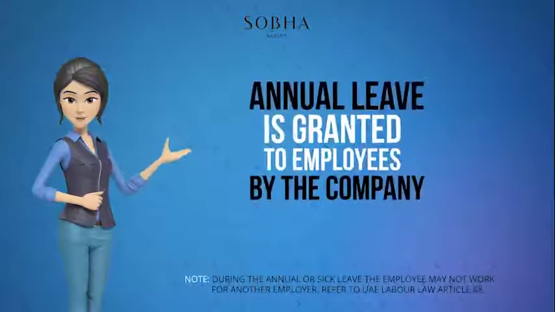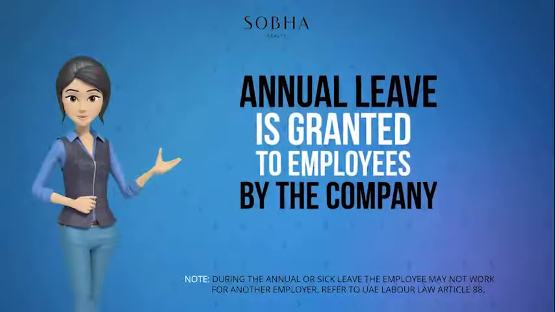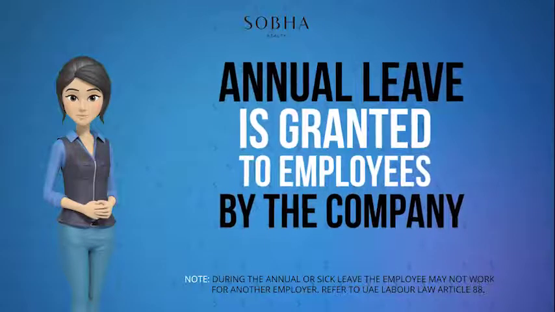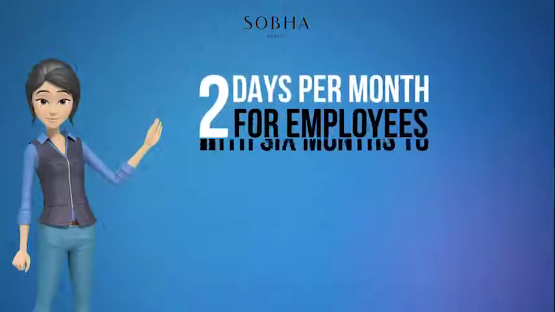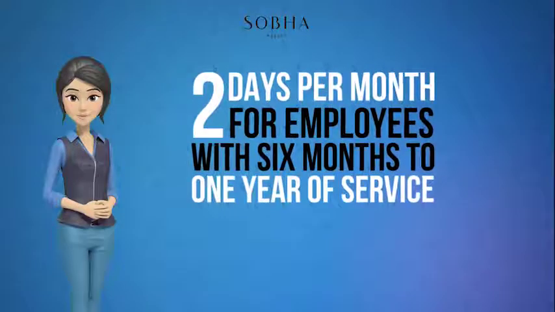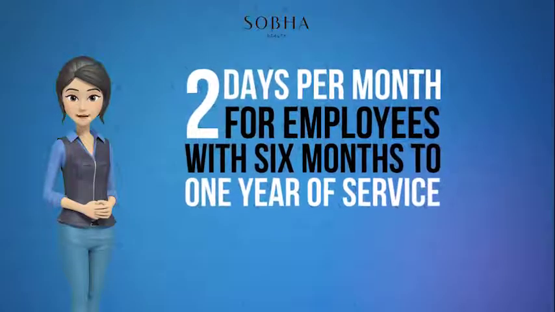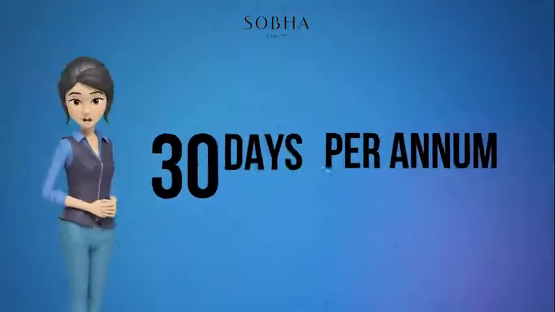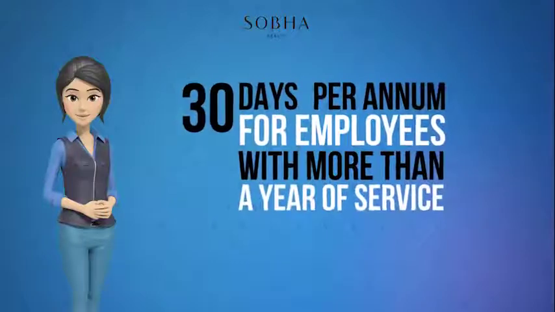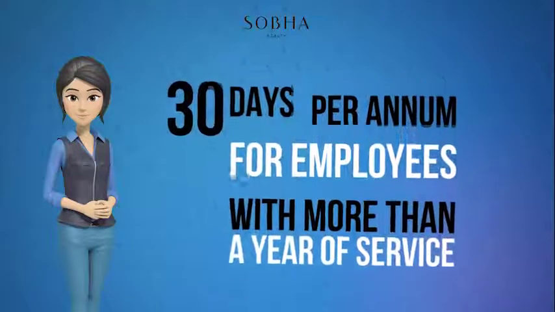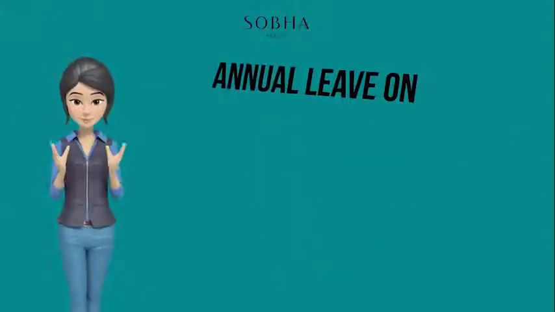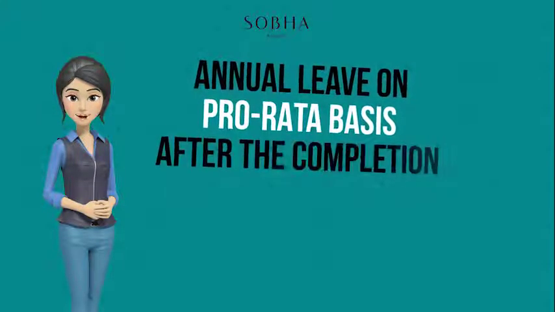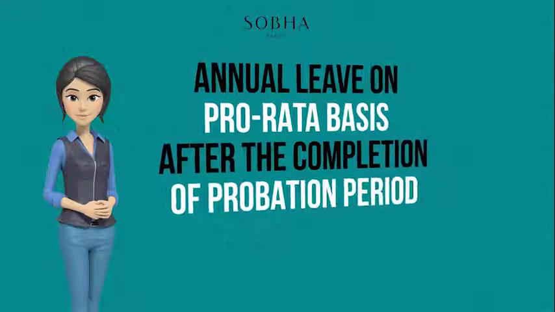Annual leave is a paid time off work granted by companies to employees to be used for whatever the employee wishes. An employee with more than 6 months and less than 1 year of service will get 2 days per month, while an employee who has served for more than a year will get 30 days of paid annual leaves. An employee can avail annual leave on a pro rata basis after the completion of probation period.